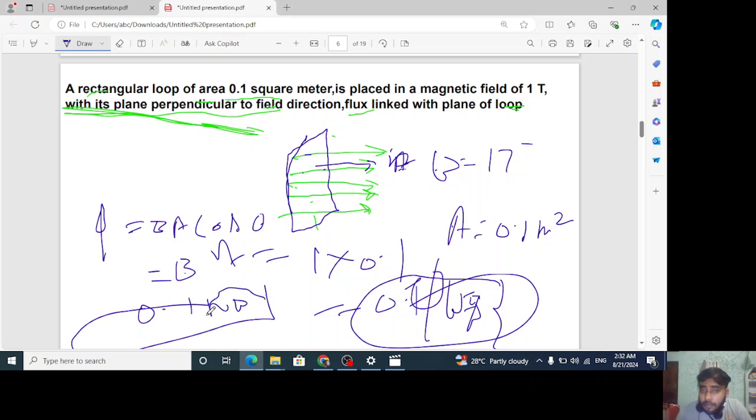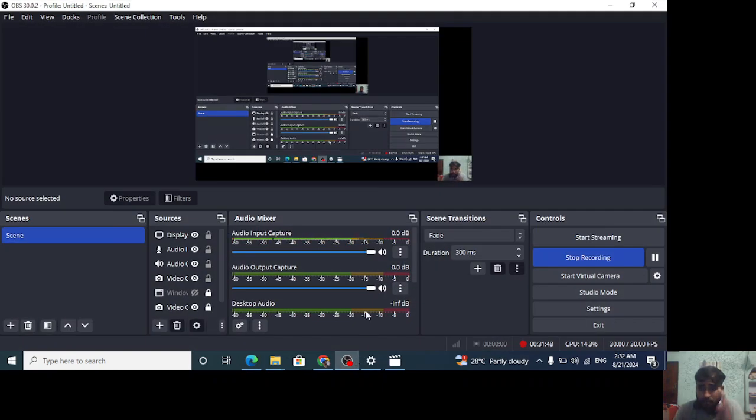It is a very basic formula, a very basic concept which you will have to learn here. I am trying to explain it to you once more. See here, this is the plane, this is our rectangular plane, and this is the magnetic field direction. I have assumed that this is a horizontal direction. Now understand one thing, this is the magnetic field direction which is horizontal like this, right? Its area vector will be where?